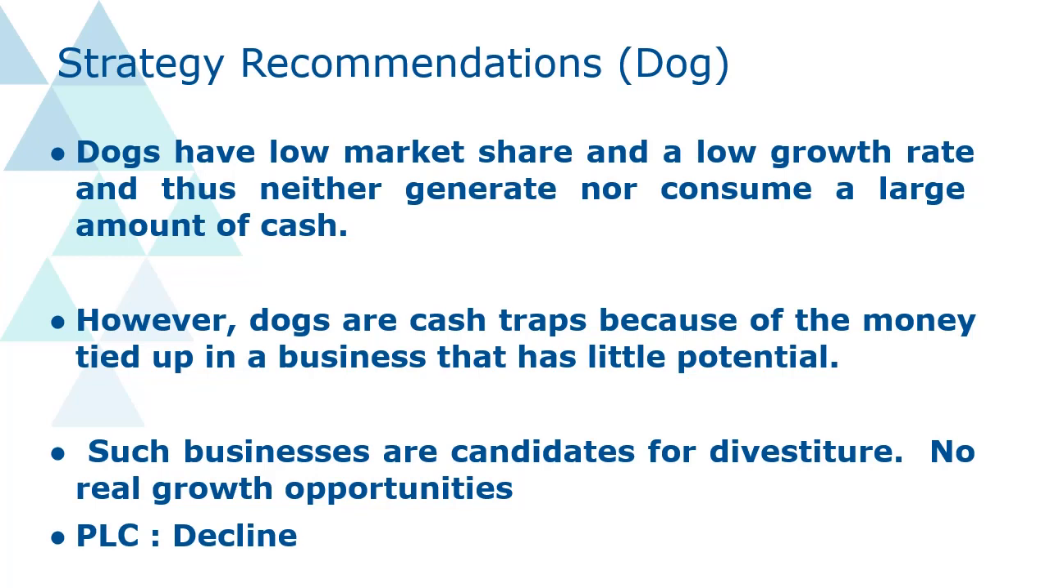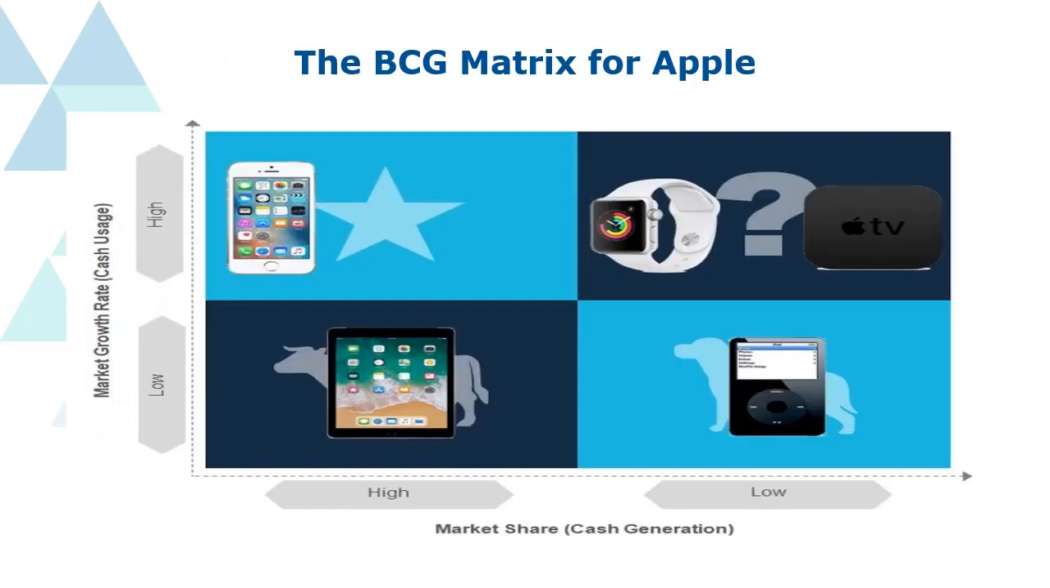So let us take the example of the Apple company. If you see their smartphone, their iPhone, it is at a high position: their market growth rate is high, as well as their market share. So their star is the iPhone, the mobile phone. What about their cash cow? Maybe their iPad.